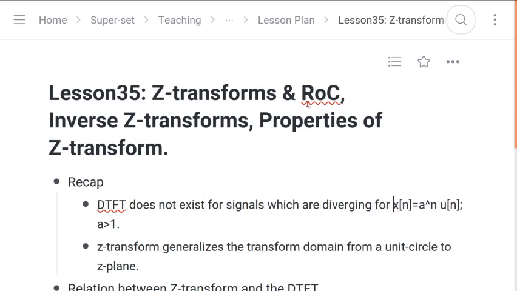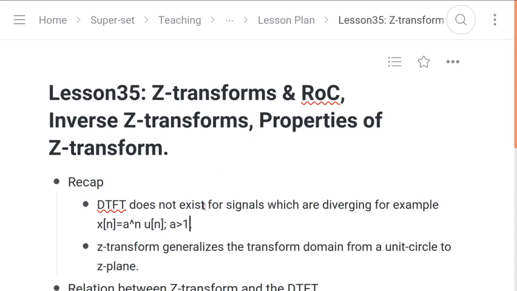In the last class, we looked at the limitations of discrete time Fourier transforms. We saw how the DTFT does not exist for signals which are diverging. For example, if we have an exponentially increasing signal a to the power n u[n], where a is greater than 1, in that case the DTFT will not exist.